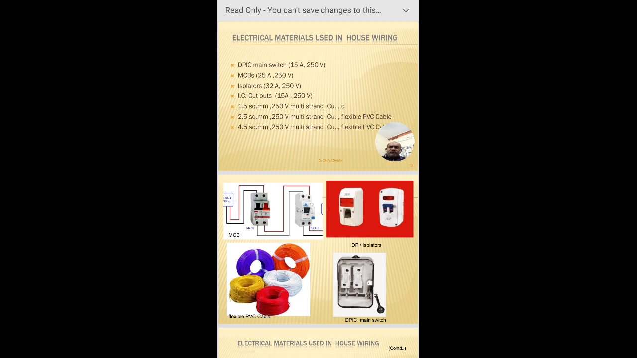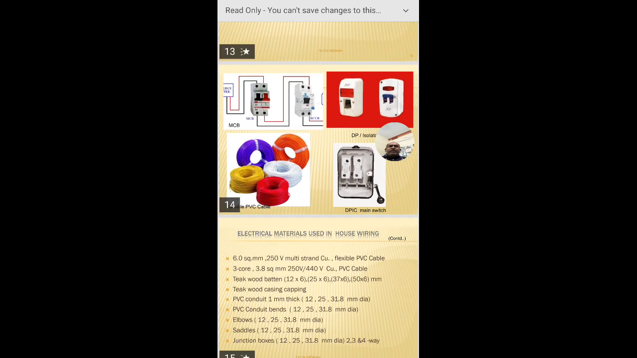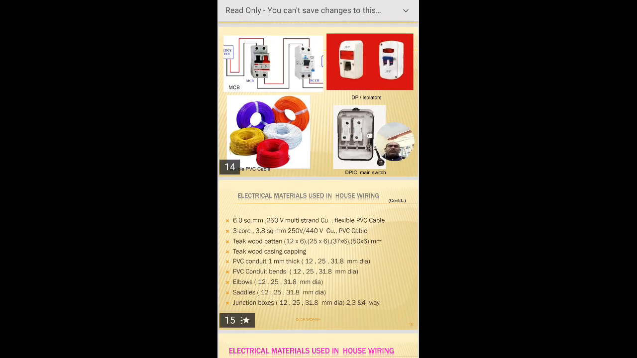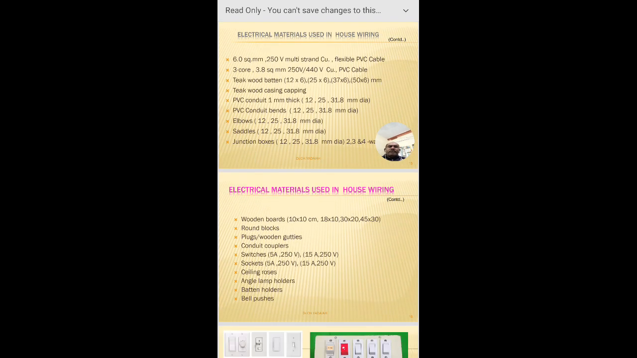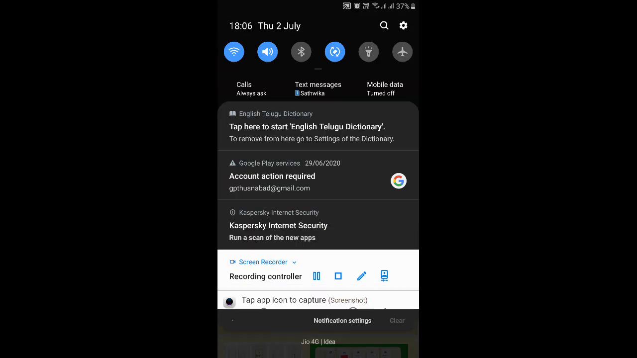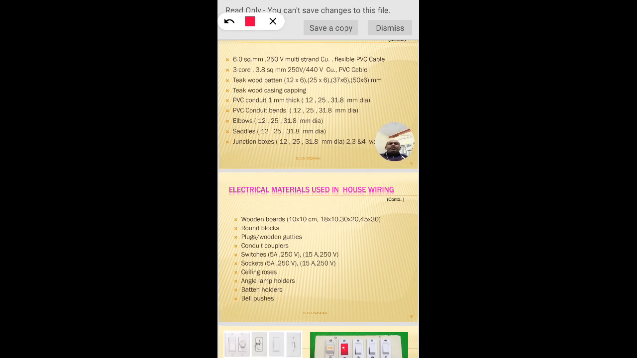Now coming to the other factors, you can see here. 6 square mm, 250 volts, multi-strand copper flexible conduit wire. So 6 square mm is generally a flexible PVC copper wire, used for heavy load purposes. Sometimes we can use it as a service wire also.